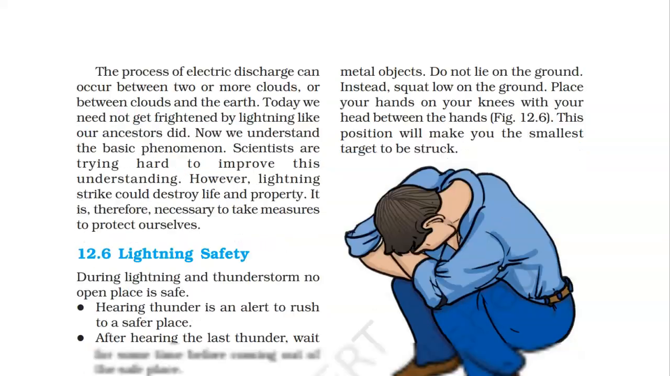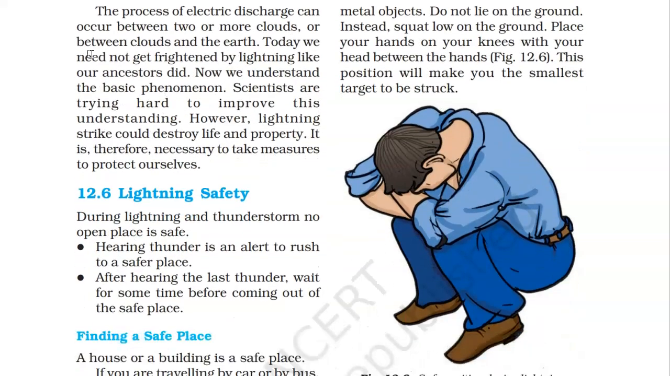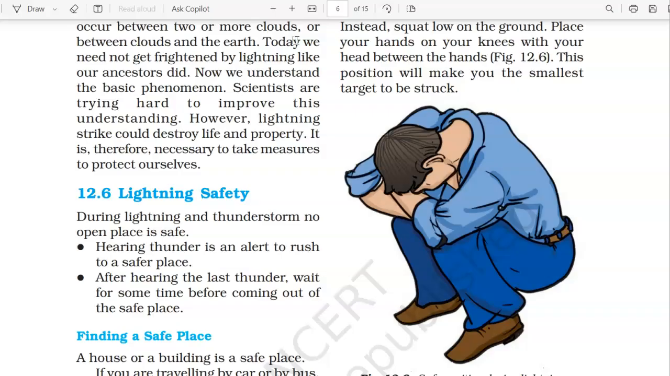So you see that the process of electric discharge can occur between two or more clouds. It can occur between clouds and the earth. So today we need not be frightened by lightning like our ancestors did. Now we understand the basic phenomena. Why is it happening?